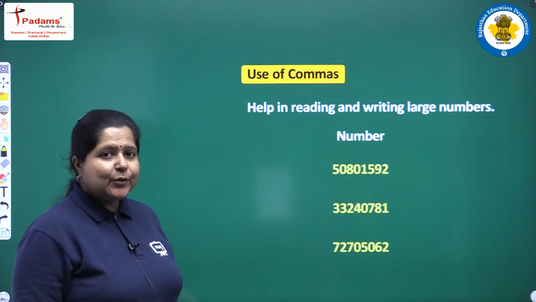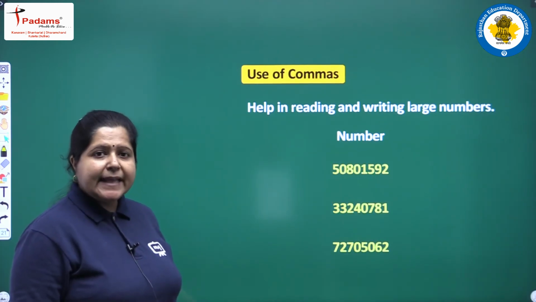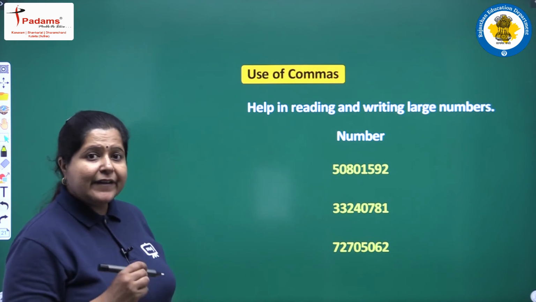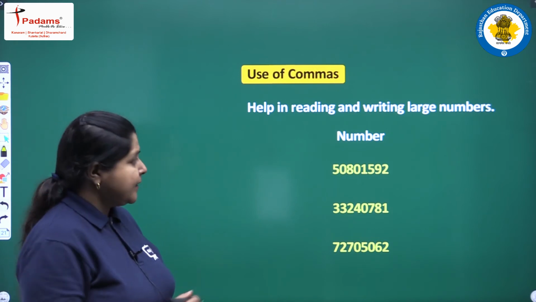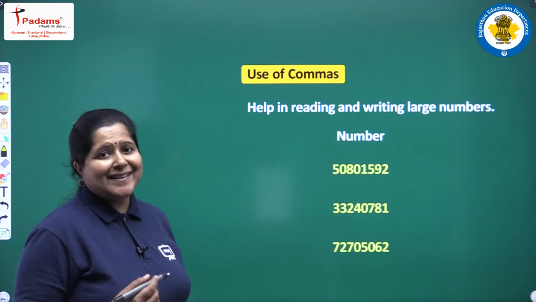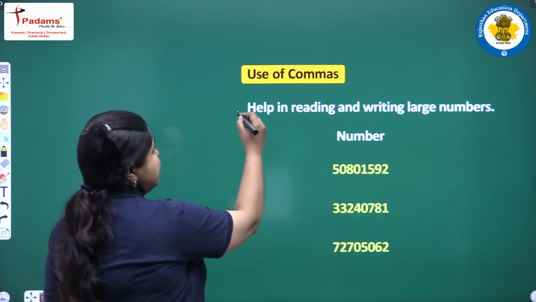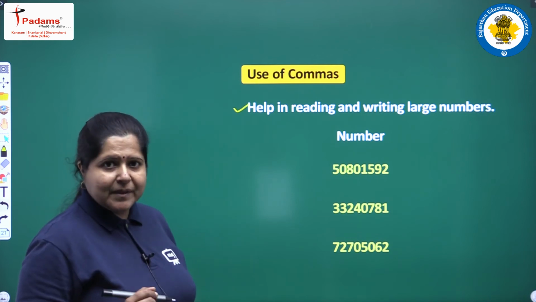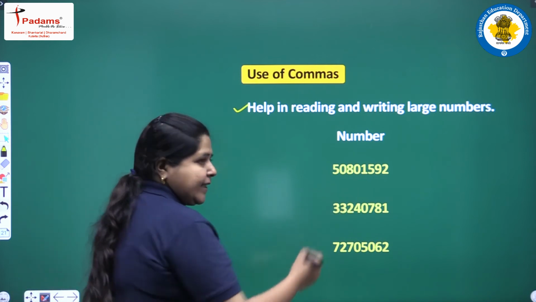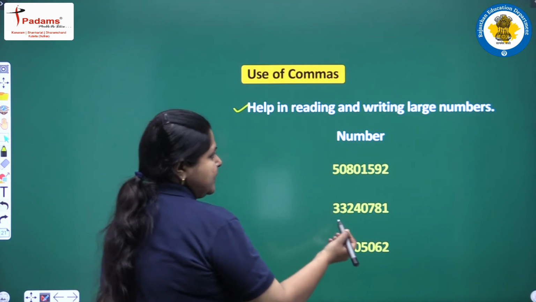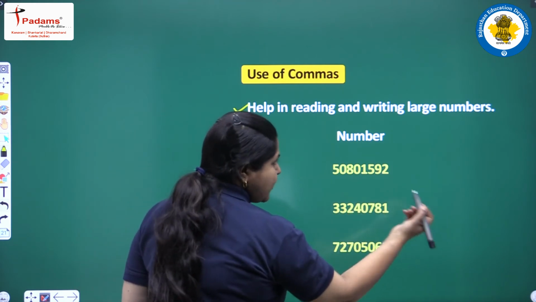So, we have a few numbers here. You can see that at this stage it is really very difficult to identify the crores, the lakhs and the thousands. Therefore, the commas are used to help in reading and writing large numbers. Let us insert the commas. This is the first number. We start from the right hand corner.